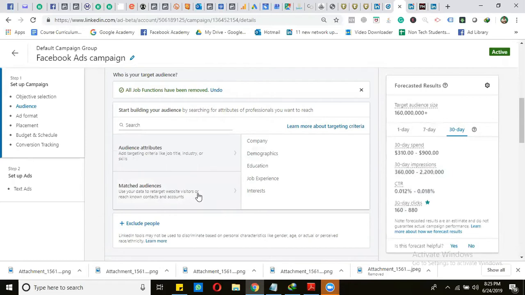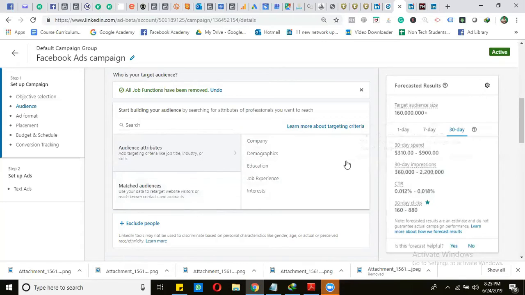Matched audience is normally used for retargeting people that we have some previous data about, like website visits or emails. Right now, first of all, we are selecting the audience attributes, and from here you can see it is showing company, demographics, education, interest.